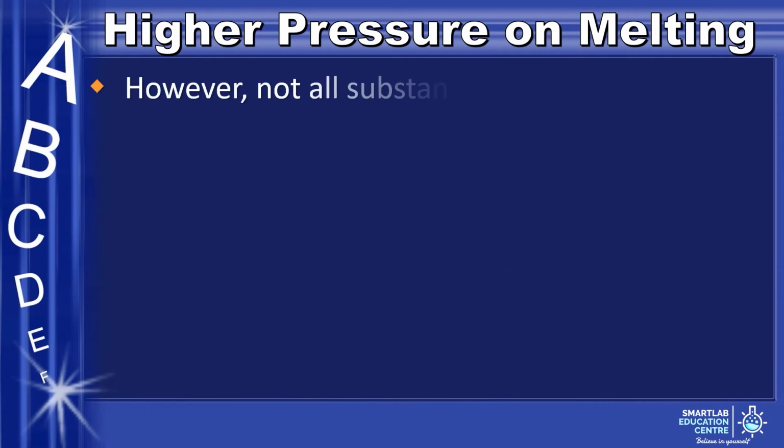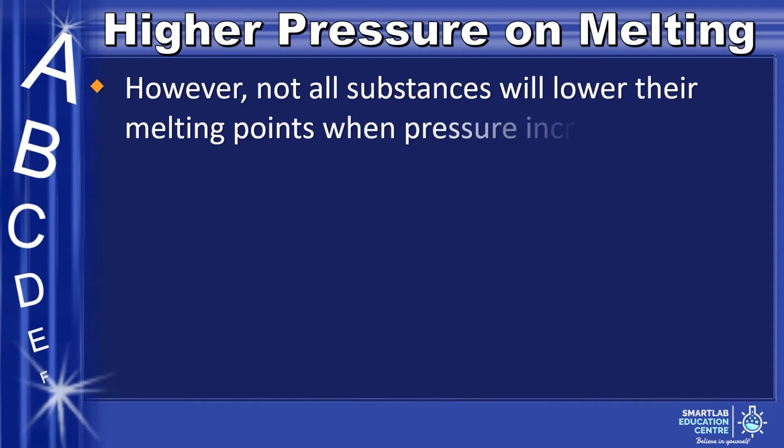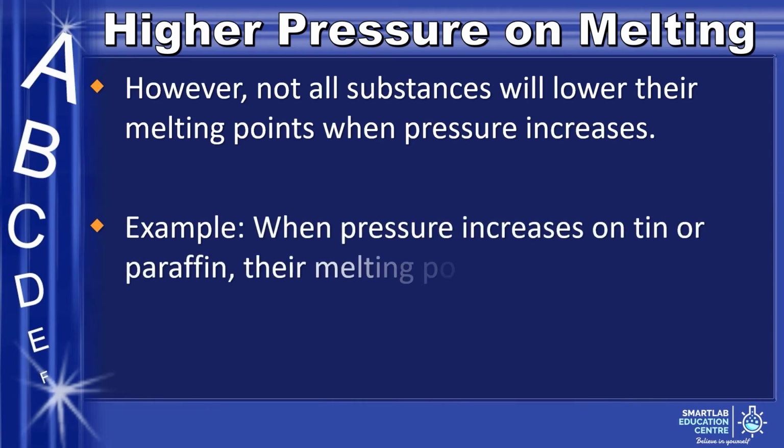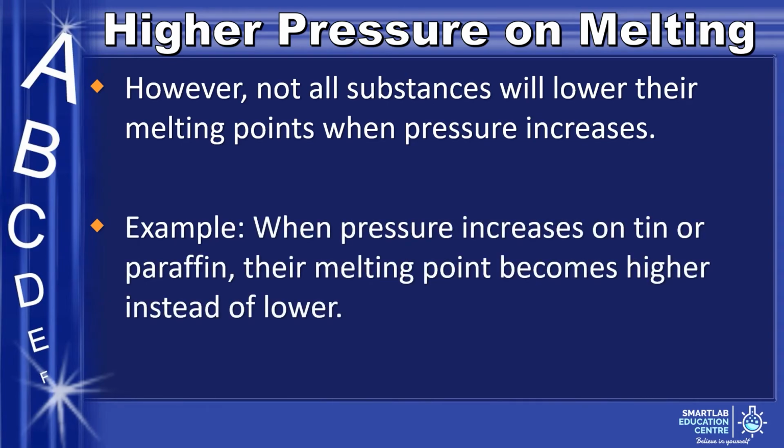However, this is not true for all substances, as not all substances will lower their melting points when pressure increases. For example, when pressure increases on tin or paraffin, their melting point becomes higher instead of lower.